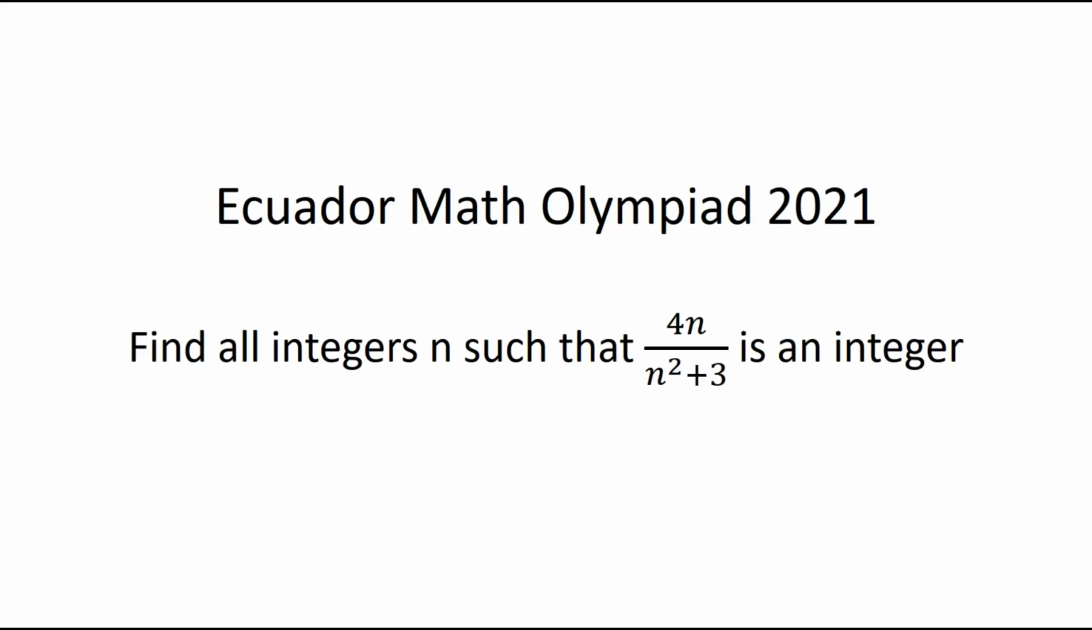So, for this Ecuador Math Olympiad of 2021, the request of the problem is as follows. Find all integers n such that 4n divided by n squared plus 3 is an integer. As always, if you want to present a solution to this problem, pause the video and please take time to make a comment above this video.